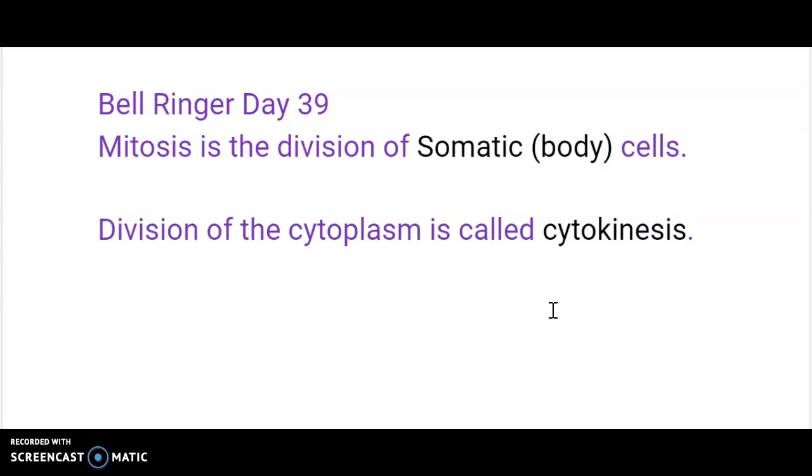Okay. And then after cytokinesis, those daughter cells are going to go back into interphase where they're growing and developing and making new organelles, copying their DNA through DNA replication. All that's happening during interphase. And when it gets so big and has so many organelles inside that it needs to divide again, then it'll go back into mitosis and go all the way back through PMAT again. And then cytokinesis will happen at the end. That's the division of the cytoplasm to form two distinct cells.